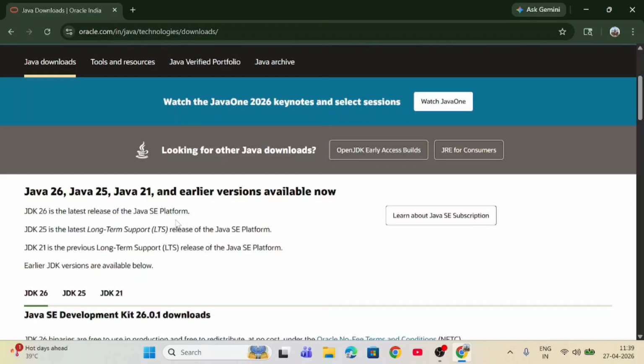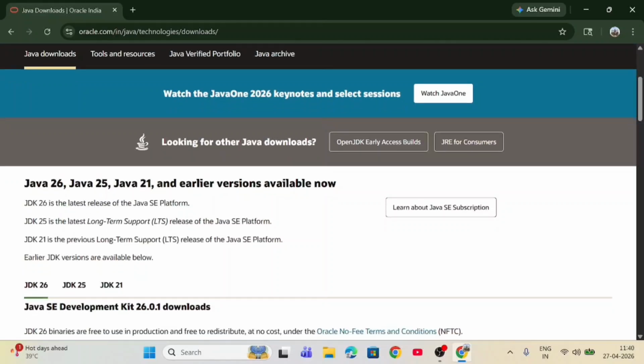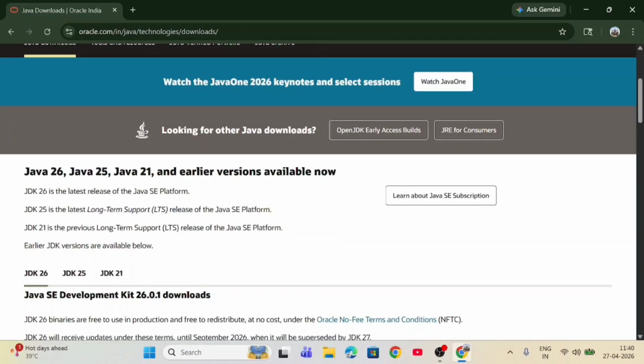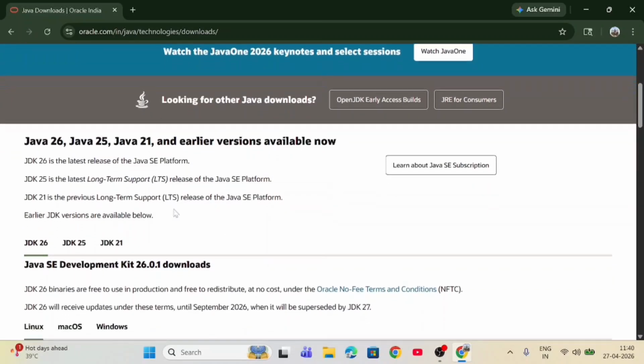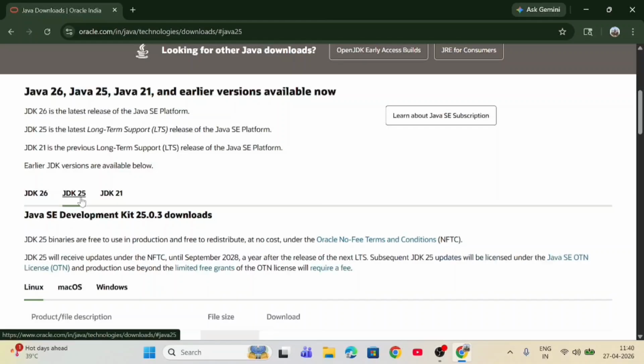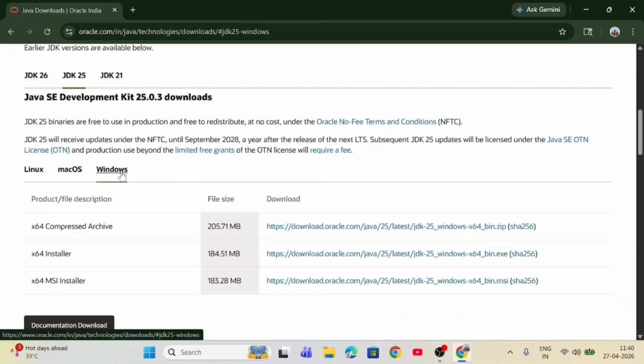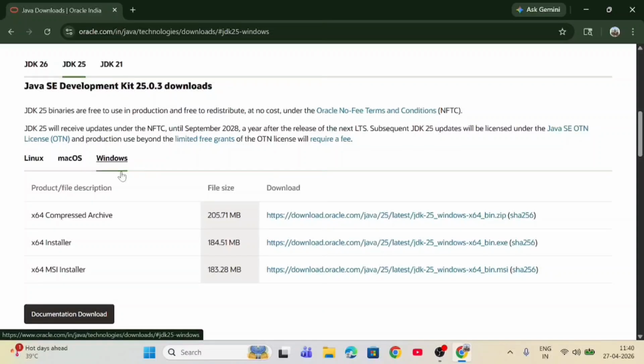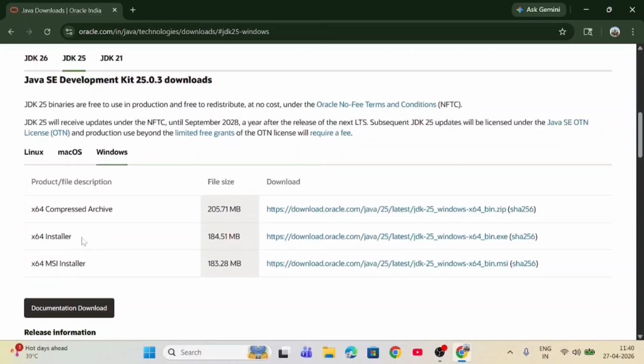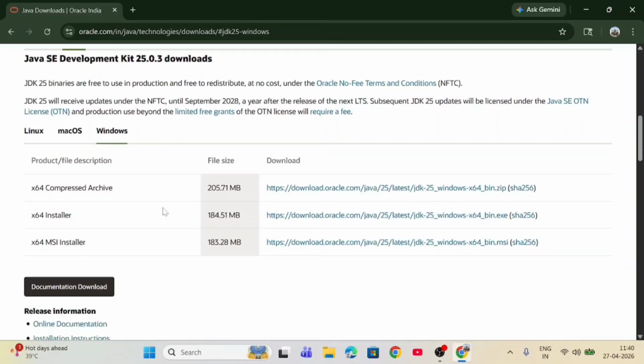Now we have to install one stable version. See here, JDK 25 is the latest long-term support. The LTS version is always a stable version, so we have to download this version. So click on JDK 25. Now I am using the Windows operating system, so we are going with Windows and the 64-bit installer. So click on this link to download the 64-bit installer.